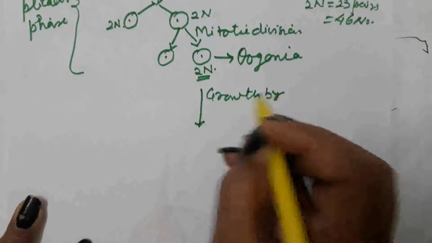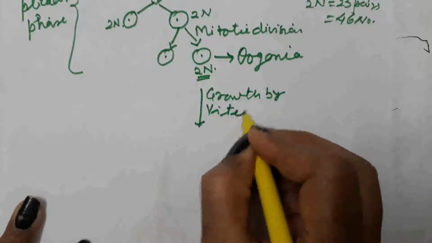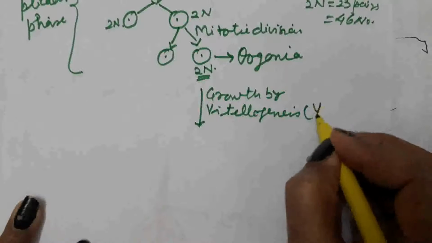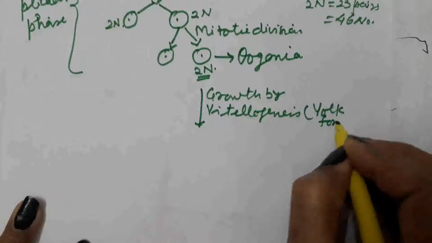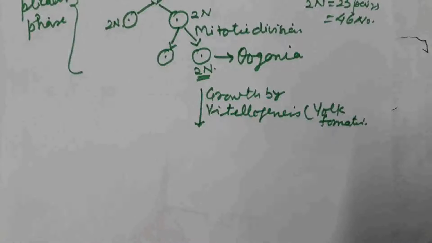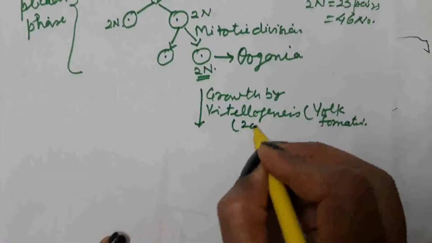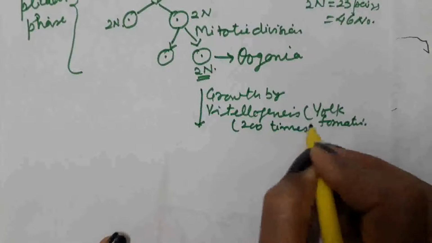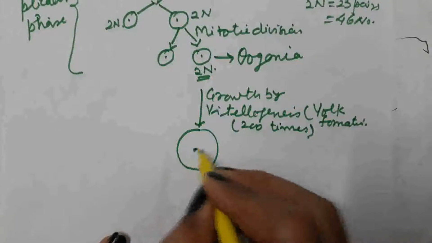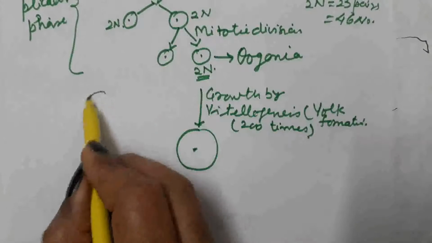Growth by the vitellogenesis process, that is yolk formation started, and the size of the oogonia increases 200 times. This is known as the growth phase.